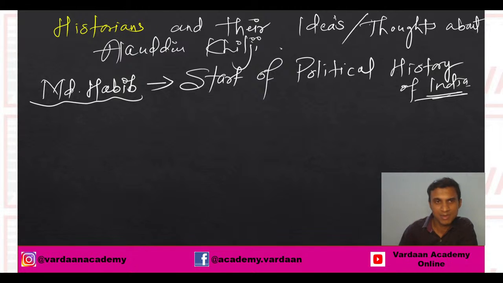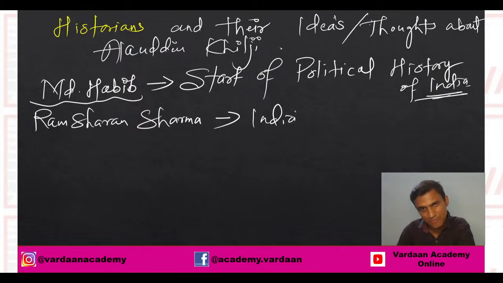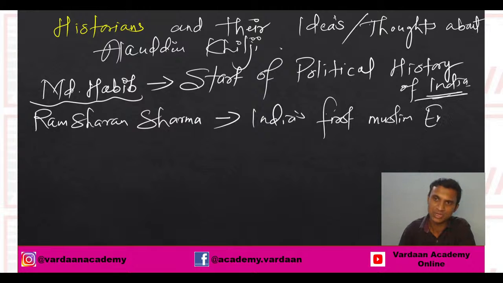Okay, then remember about Ram Sharan Sharma. So I just told you about Ram Sharan Sharma. He calls him India's first Muslim emperor. Okay, so he's not calling him Sultan, he's calling him emperor.